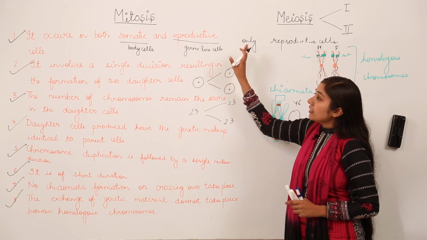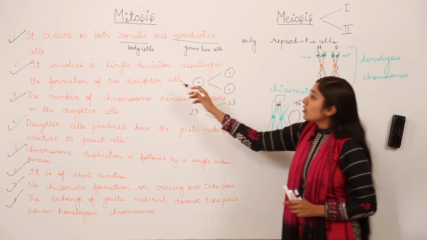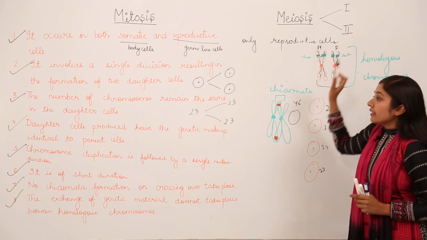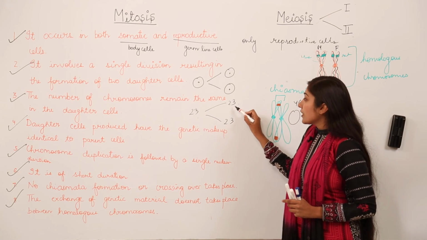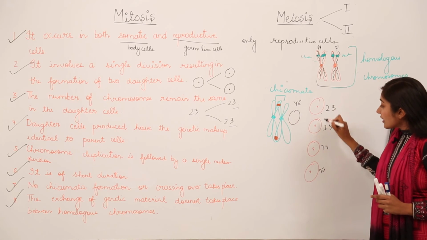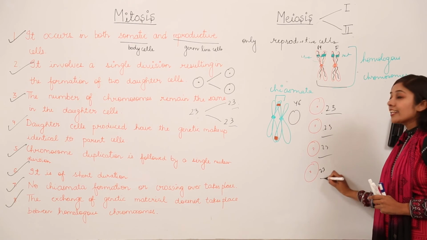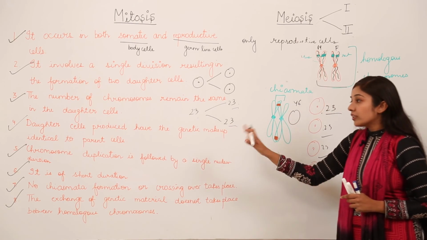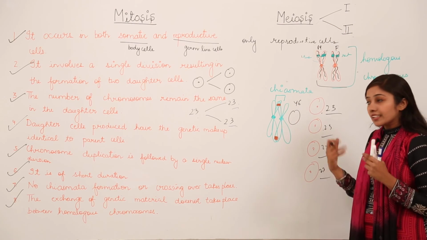So let us recall both. Mitosis occurs in somatic cells as well as reproductive cells, while meiosis occurs only in reproductive cells. Mitosis involves a single division, meiosis involves two divisions, meaning we have meiosis 1 and we have meiosis 2. Then in mitosis the number of chromosomes remains the same, meaning if we have 23 chromosomes, the daughter cells will also have 23 and 23 chromosomes. But in case of meiosis, if we have 46 chromosomes, the 4 haploid daughter cells, haploid means half, will have 23, 23, 23 and 23 chromosomes. In mitosis, chromosome duplication is followed by a single nuclear division, but in meiosis there are two types of divisions, meiosis 1 and meiosis 2, as I have already discussed.